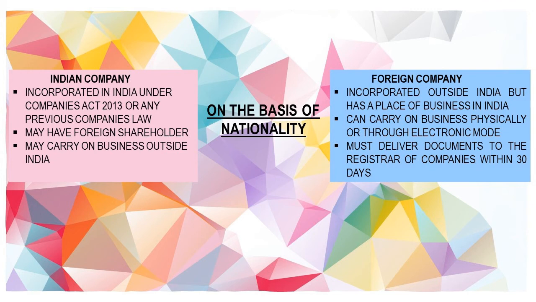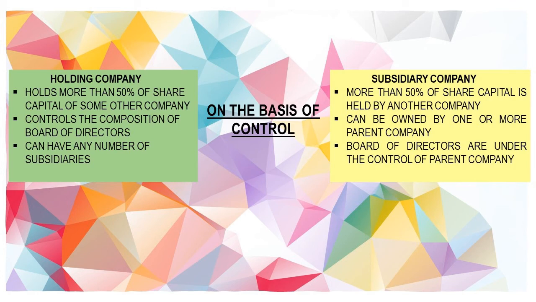And finally, on the basis of control, companies can be classified as holding company or subsidiary company. So first is holding company. A holding company is a parent company that has control over a subsidiary company by way of holding more than 50% of its equity share capital. Holding company also have control over the board of directors of subsidiary company, but doesn't run day-to-day operations.